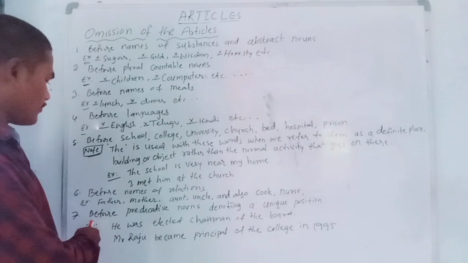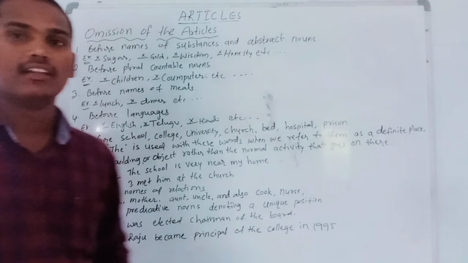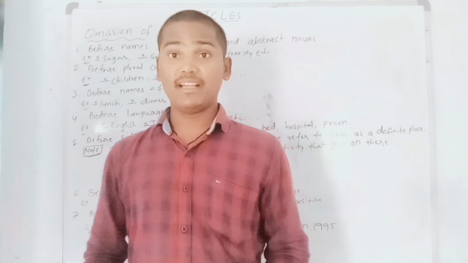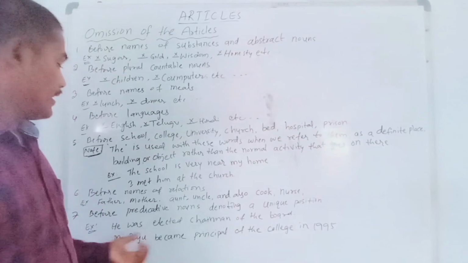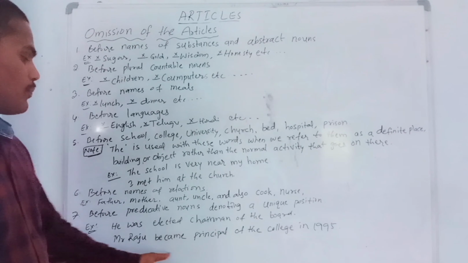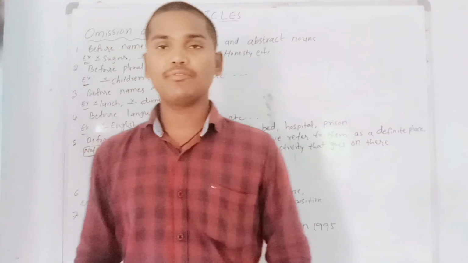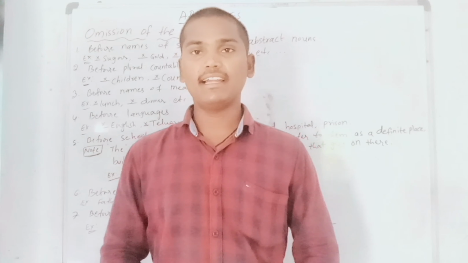Okay. Next, before predicative nouns denoting a unique position. Some positions like chairman. Here I have written: He was elected chairman of the board. Actually a number of people participated, but only one of them was elected as chairman of the board. That is his position. So in that sense also, for chairman we should not use any kind of article. Mr. Raju became principal of the college. Principal of the college is a unique position, so we should not use any article before it either.